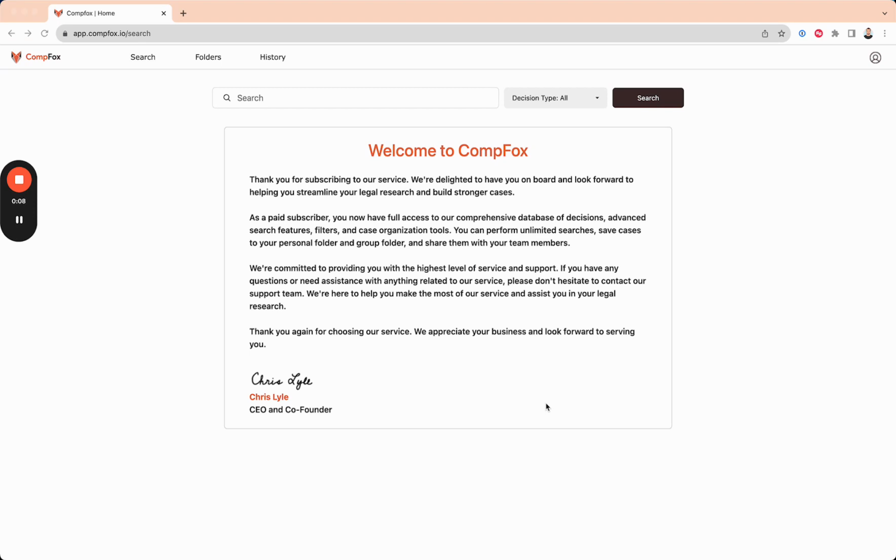First, before we dive into what our core features are, I want to give you an idea of why we built ComFox. There are two particular reasons why we built this application. One is the transparency of having access to all the relevant case decisions in California, so we can actively provide research and better results for clients, or whatever you're doing research on. Two is the speed of legal research in and of itself.